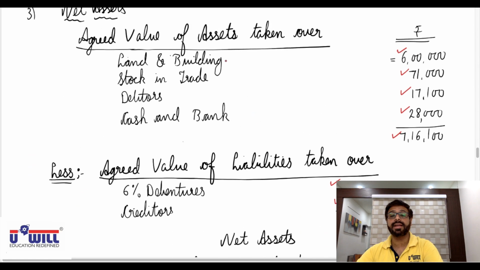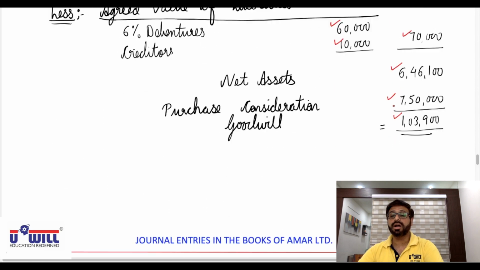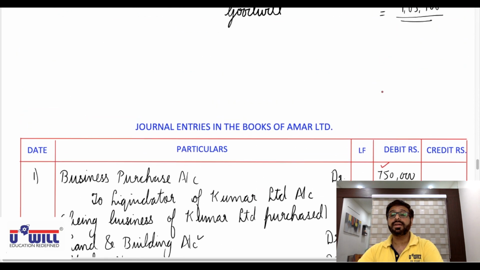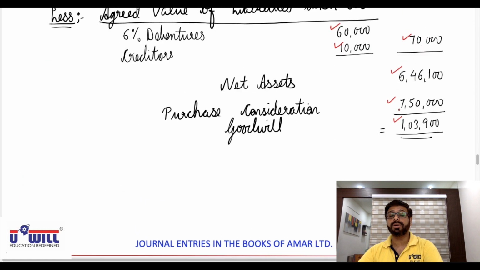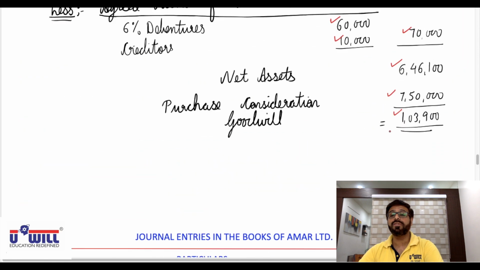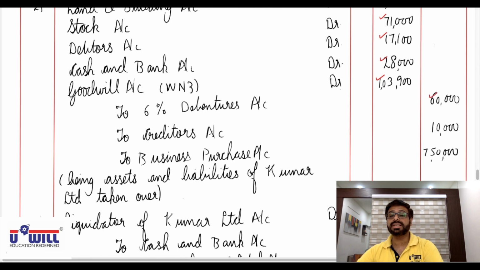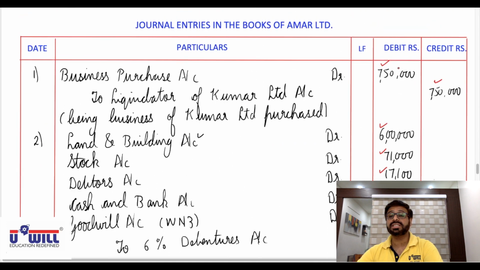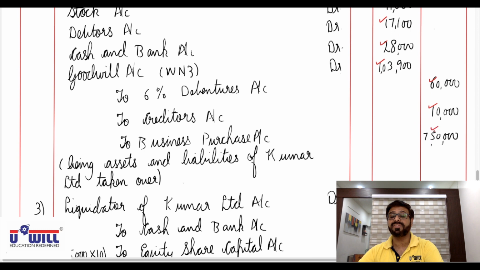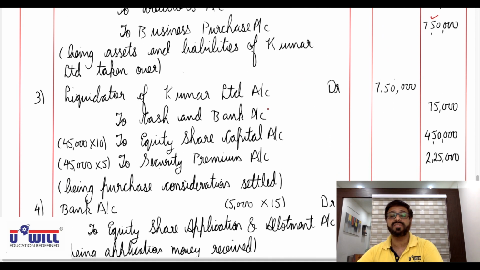Then from second entry directly, land and building account debit 6 lakhs, stock account debit 71,000, debtors account debit 17,100, cash and bank account debit 28,000, and goodwill account, don't forget, from the working 1,03,900 to 6% debentures 60,000, to creditors 10,000, and to business purchase account from the first entry itself we get 7,50,000 being assets and liabilities of Kumar Limited taken over. You can cross check the total of debit and credit will also come equal of this entry.